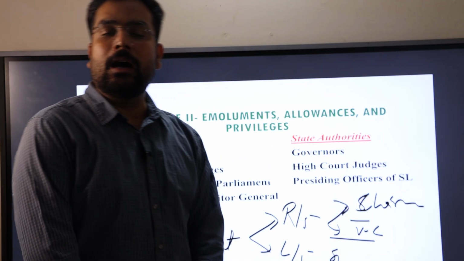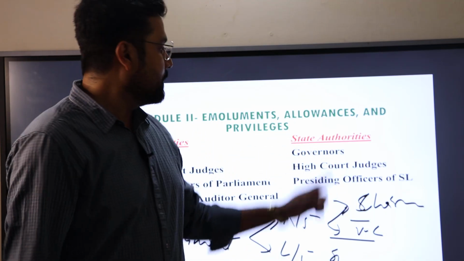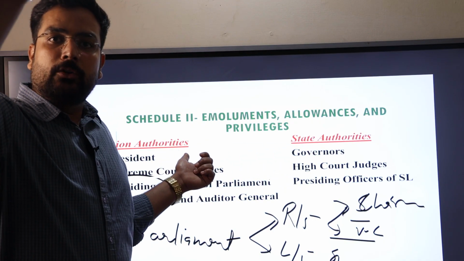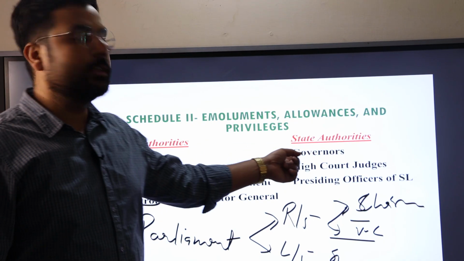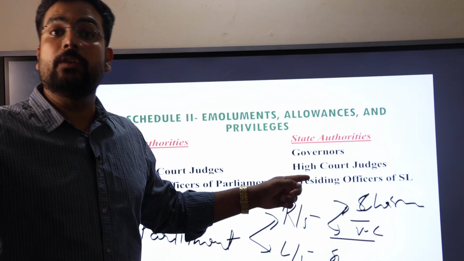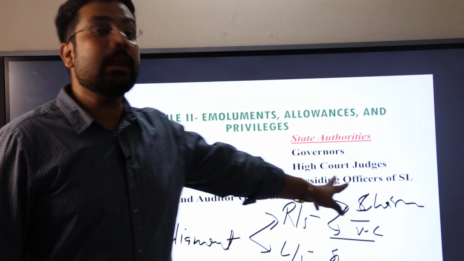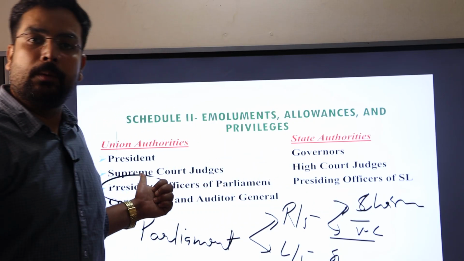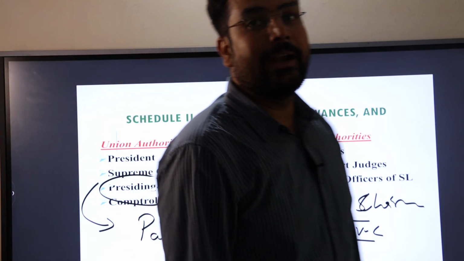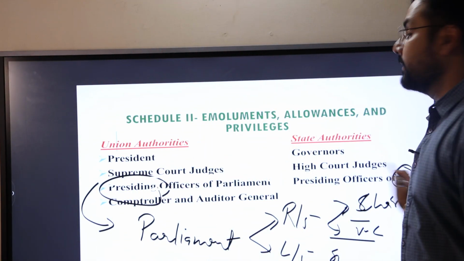Next, there are some state authorities. The first one is the governors of states, equivalent to the president. When we talk about the union, the person would be the president. For the states, the person would be the governor. Their salaries are also charged upon the consolidated fund of states. Second, High Court judges, same as Supreme Court judges. And last but not least, presiding officers of state legislature.